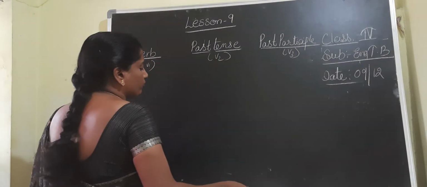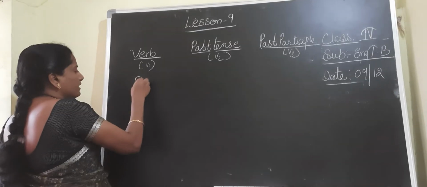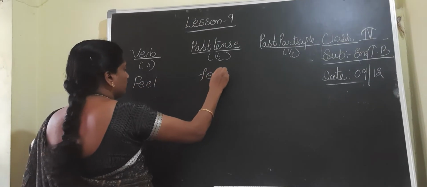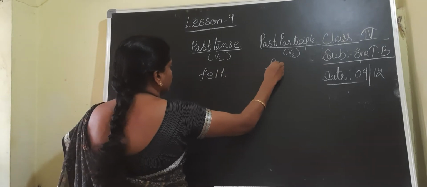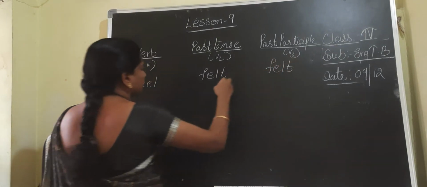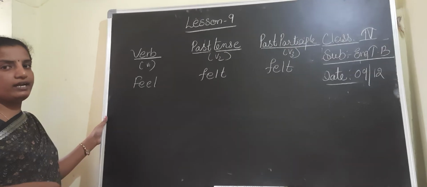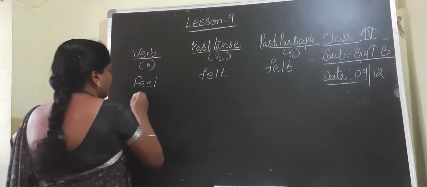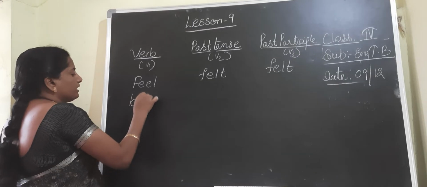First word they gave is feel. Now if you write feel, you can write it as felt. If you observe v2 and v3 form, they did not take ed at the end, so they are known as irregular verbs.